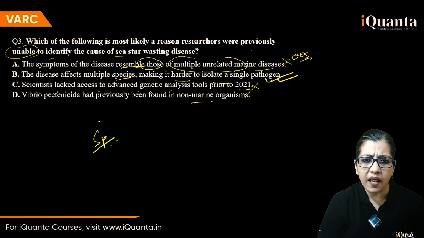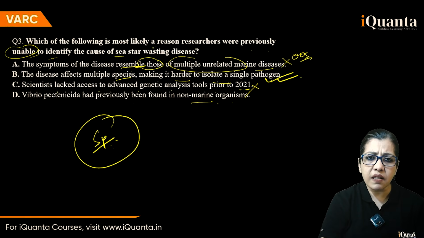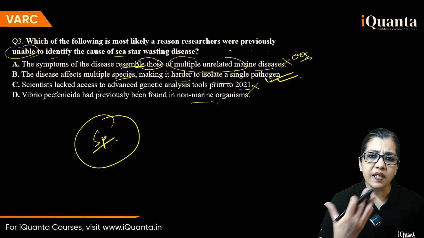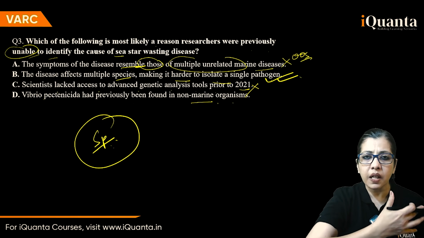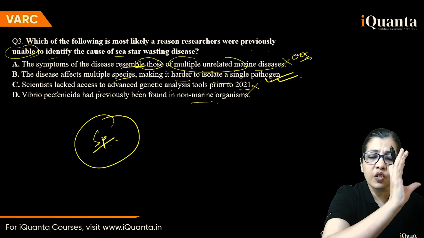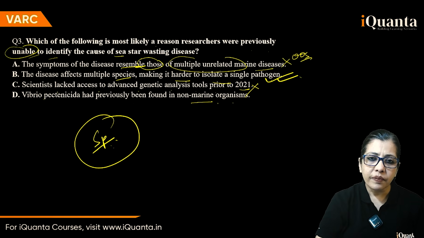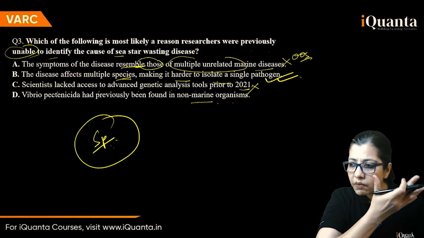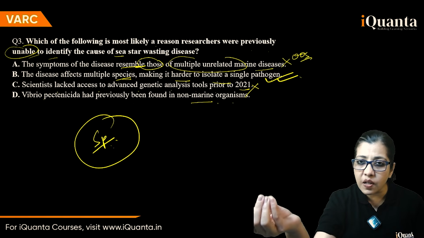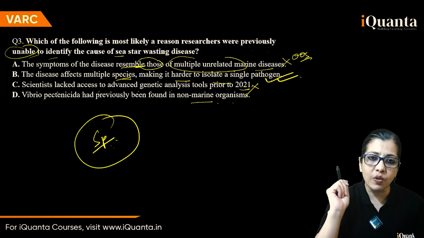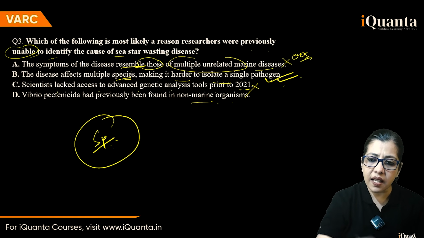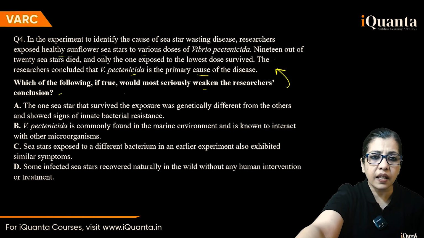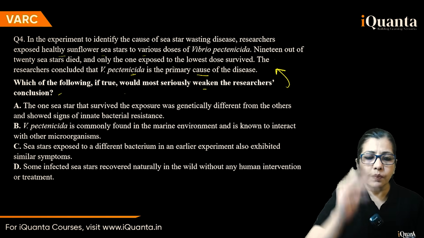So why not? This can be your answer, and it's justified that researchers were previously unable because they were confused. They were thinking that this is unique to this particular thing, right? So it affects multiple species. You are trying to locate a single pathogen. Maybe you should expand your research and look at other species too. So ये हो सकता है. Yes, this should be the answer, and I think yes, good है वो.